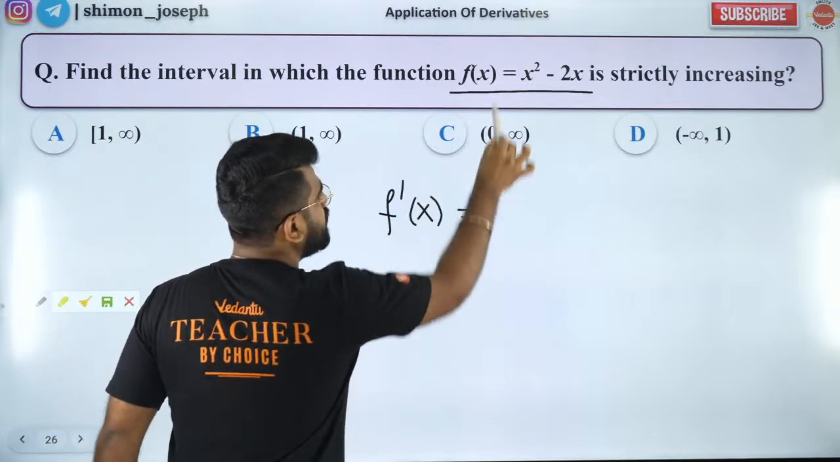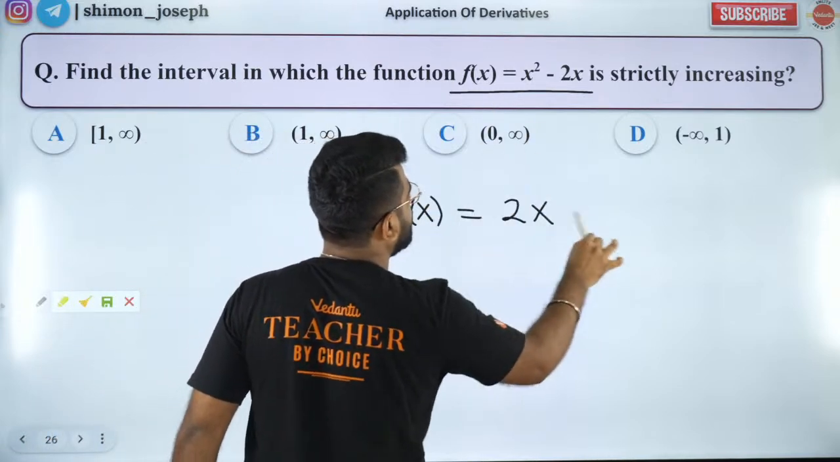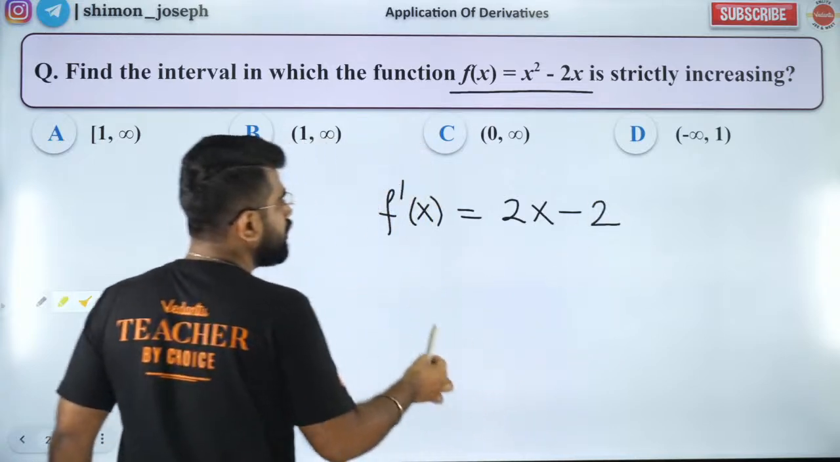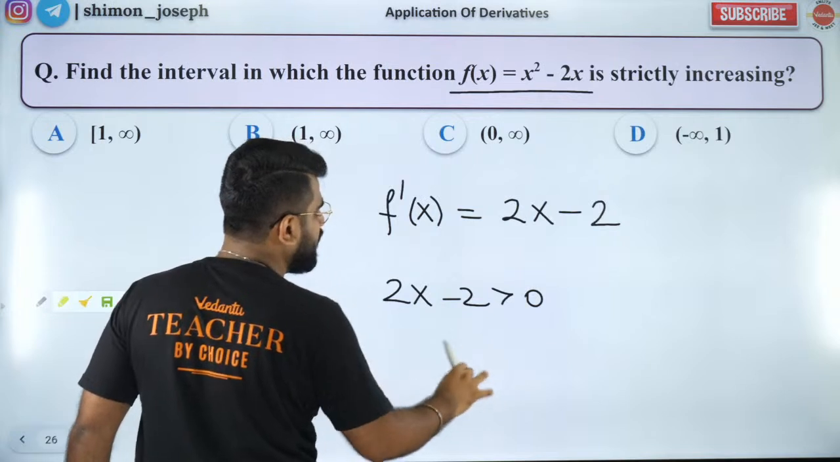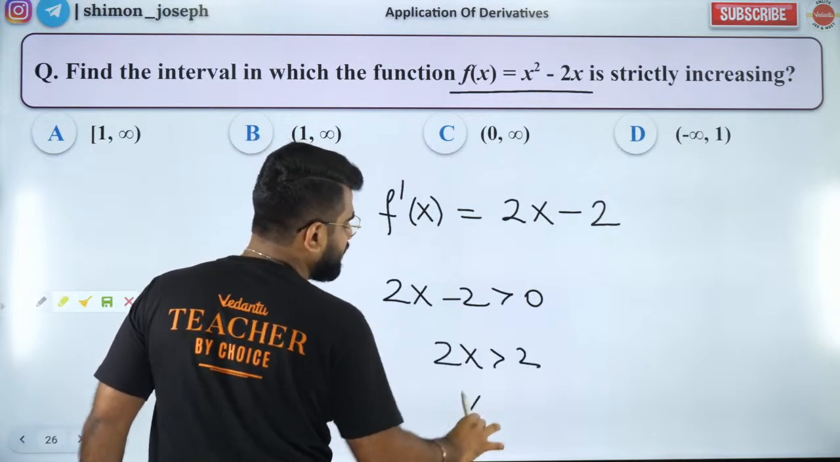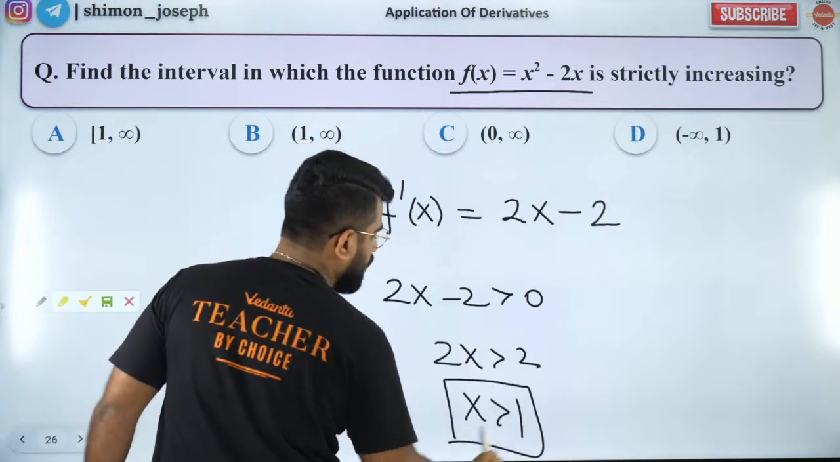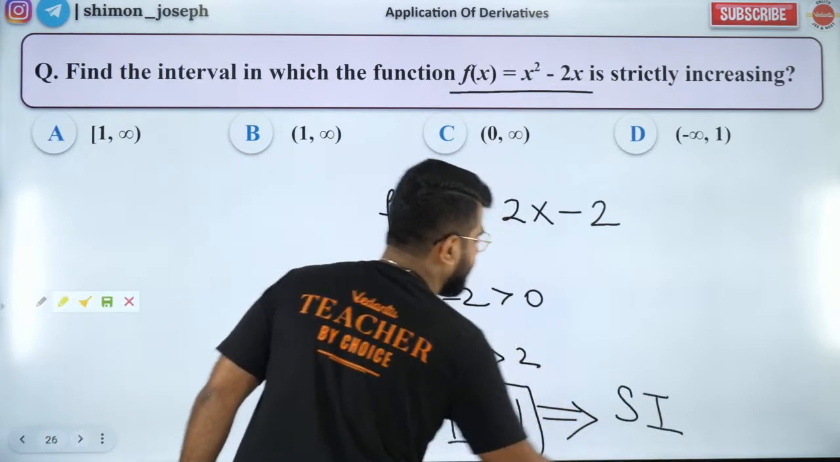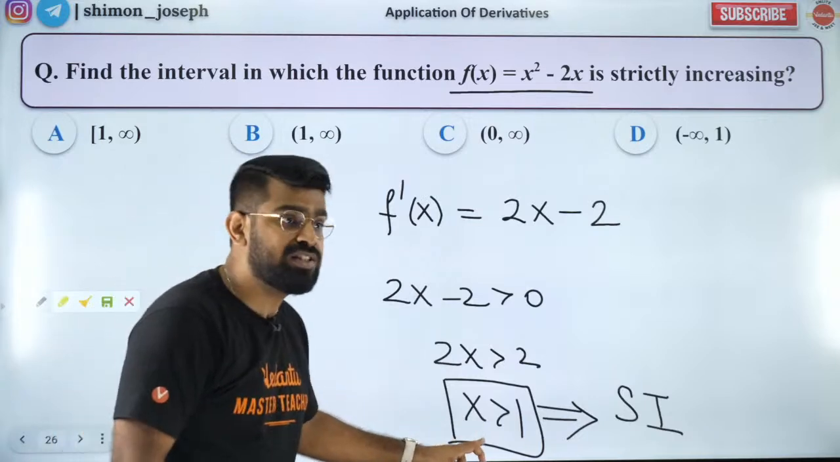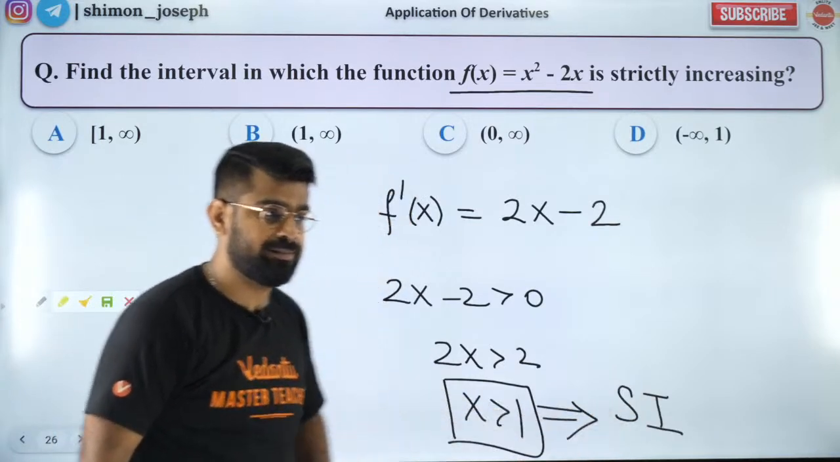The derivative of x square is 2x, and the derivative of 2x is 2. So that is my derivative. Where is the derivative positive? The derivative is positive when x is greater than 1. So here the derivative is positive, which means it is strictly increasing. If the derivative is positive, it is strictly increasing.